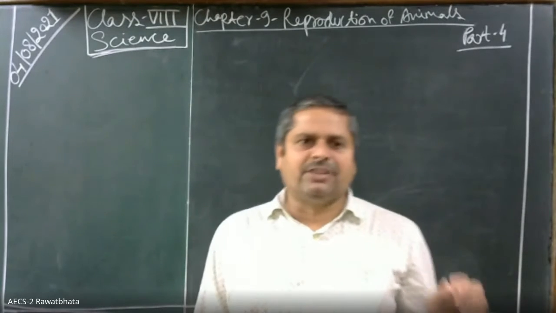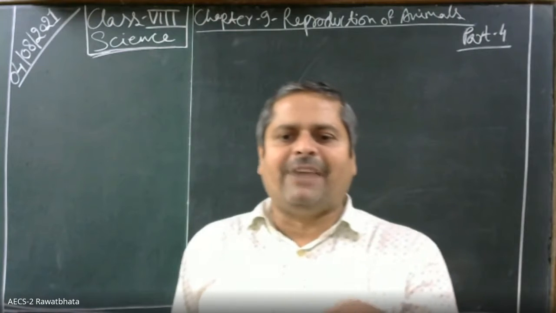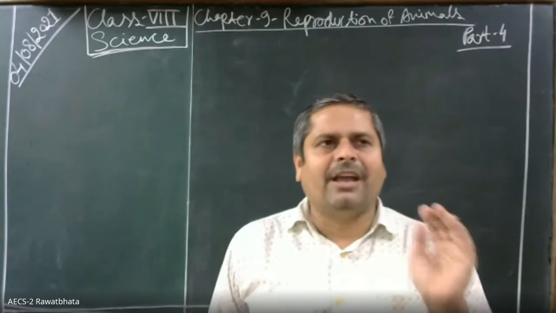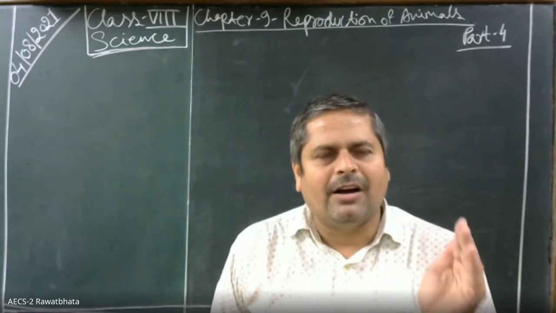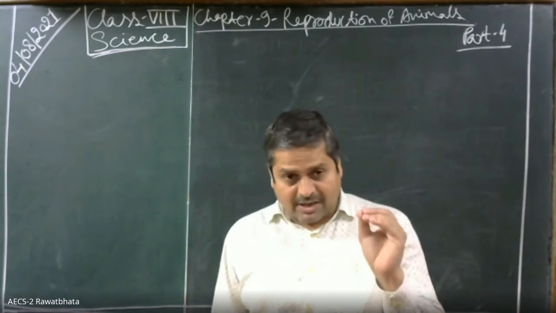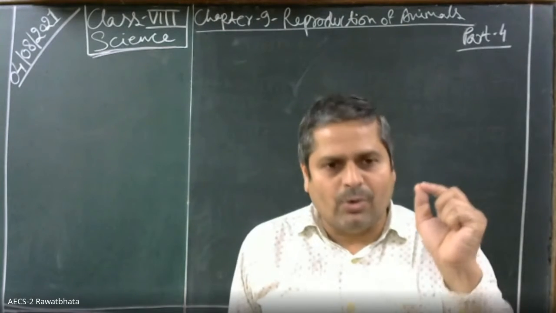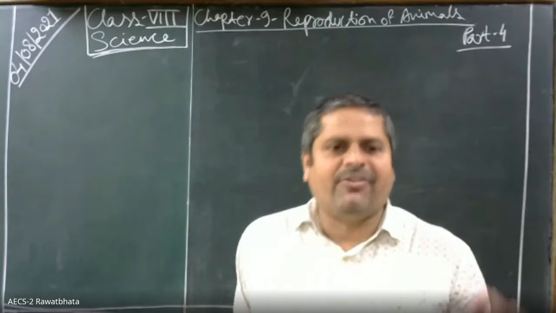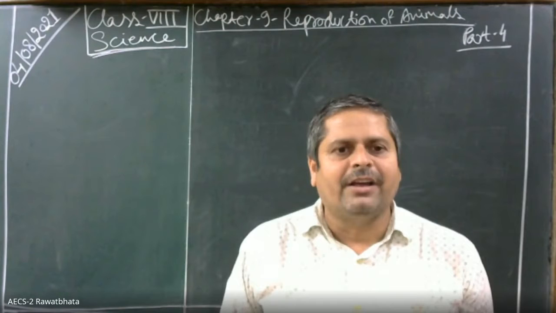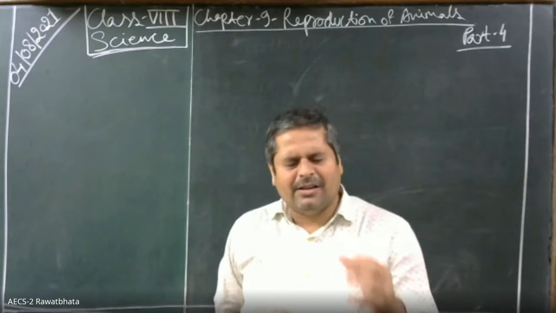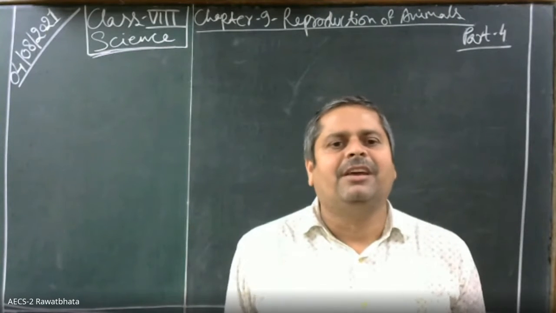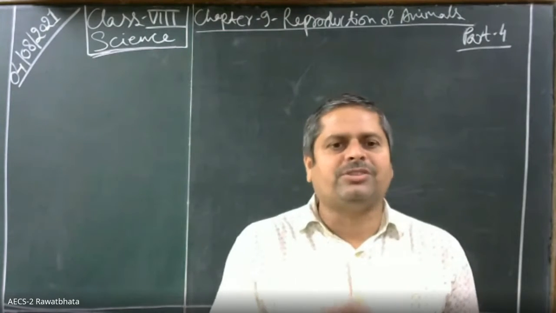Then we have discussed the functions of the organs of the male reproductive system and female reproductive system. Let us repeat once again. A pair of testes is located outside the abdominal cavity. This is because testes produce sperms, and for maturation of sperms, a temperature lower than the abdominal cavity is required. So they are enclosed in a scrotal sac.